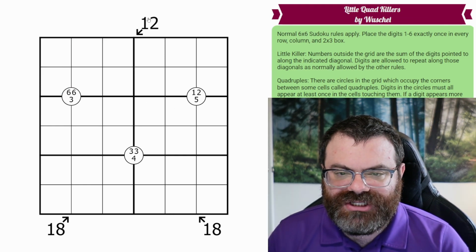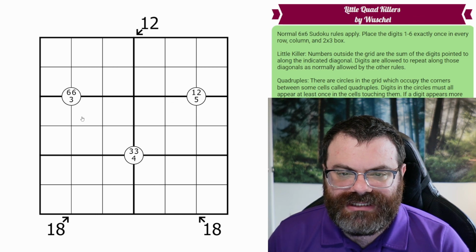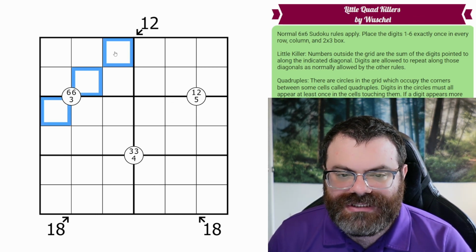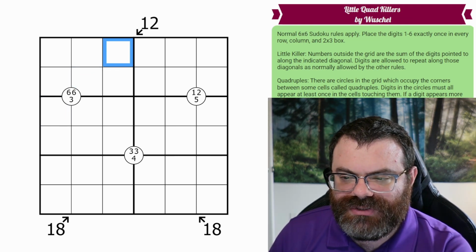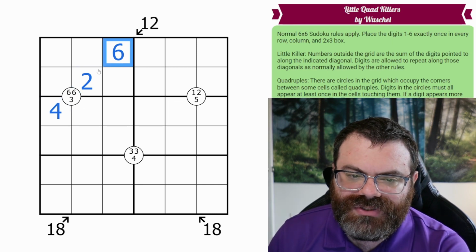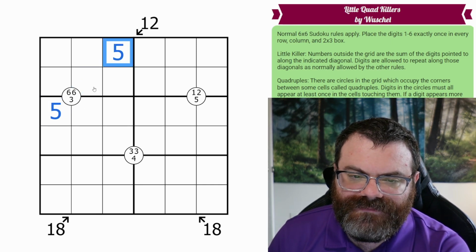We also have these digits outside the grid with arrows pointing diagonally. So if you look at all the cells that are pointed at diagonally, and you sum them up, they sum to the clue. So these three would sum to 12, for example. So let's do, I don't know, maybe 6, 2, and 4. That sums to 12. You can also repeat digits, so we could do, say, 5, 5, and 1.